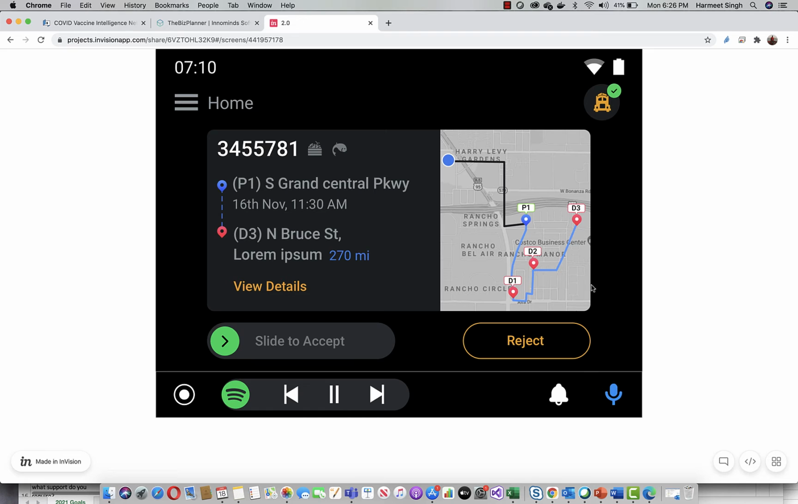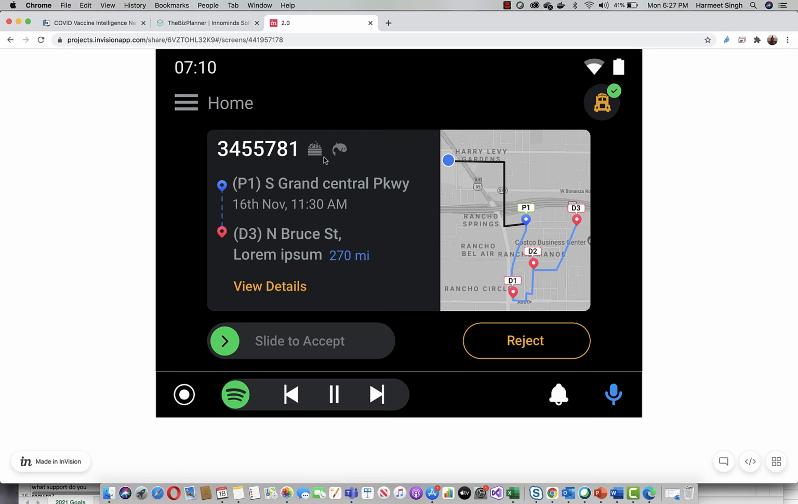This is my home screen, which shows that my vehicle is working fine, the parts of my vehicle, and this is from where the telematics data comes into the cloud platform and then flows into the application of the driver. This shows the route for the driver, starting from pickup point 1 going to delivery point 1, delivery 2, and delivery 3. And then this talks about my shipment ID, what I am carrying.